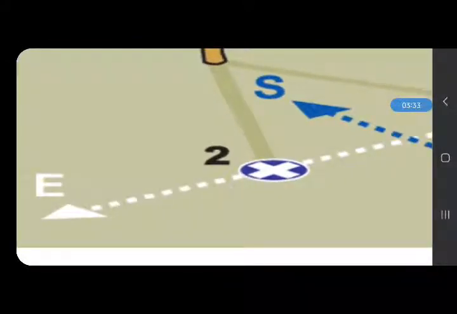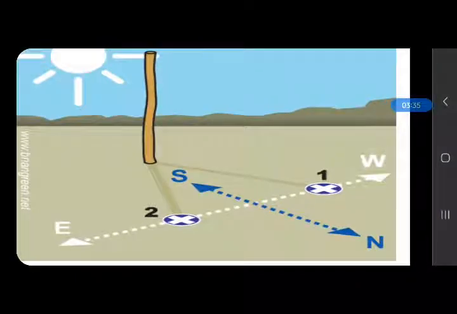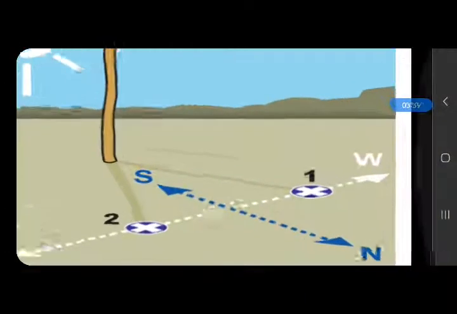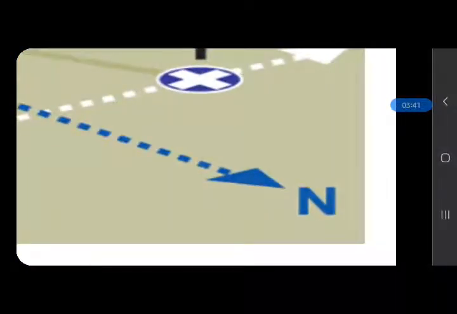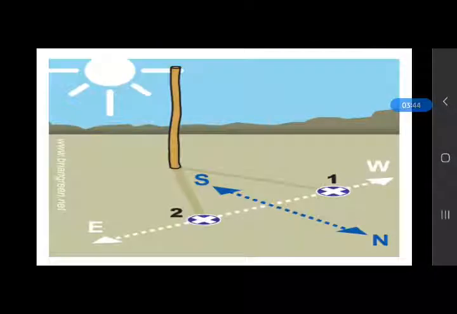Means east is on the left side and west is on the right side. So behind means back side will be north. And if we know one direction, we can know the opposite direction also. If we know east direction, opposite will be west. And if we know north direction, opposite will be south. And this is about directions of the sun.